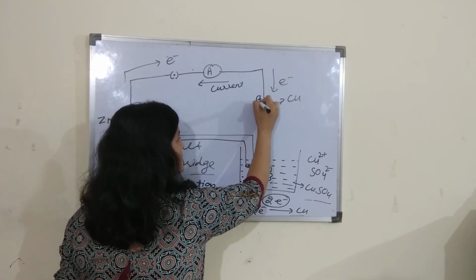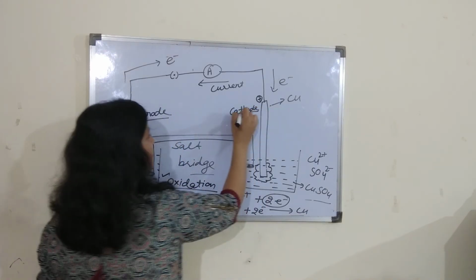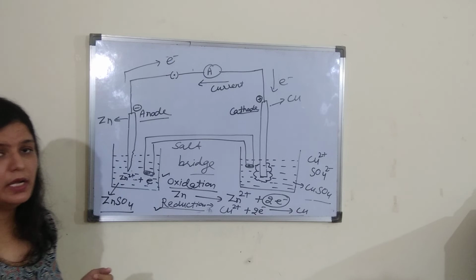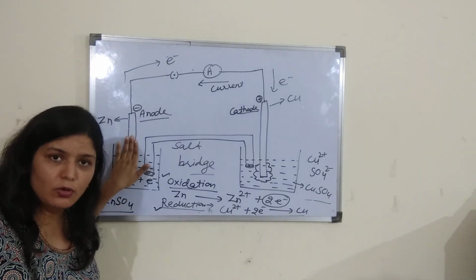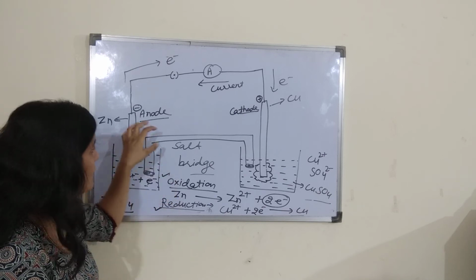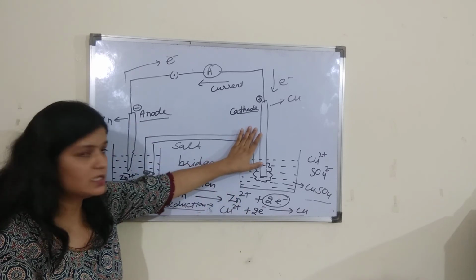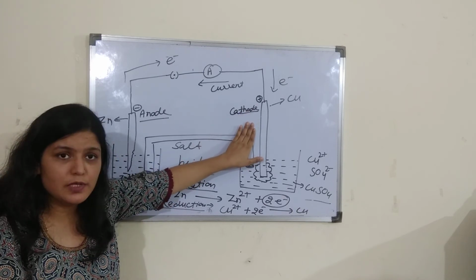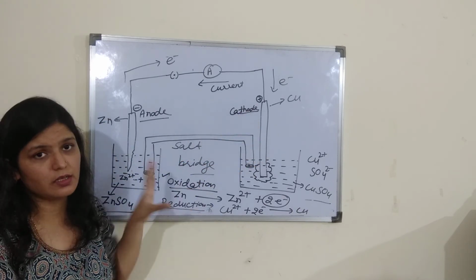This was called the positive electrode or cathode. So the main point that you have to learn here is that on the left side is the anode, which is negatively charged, and on the anode oxidation occurs. On the right side is the positively charged electrode, that is cathode, and on that electrode reduction occurs.